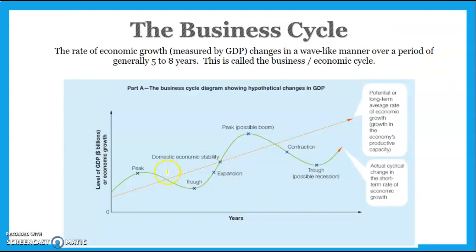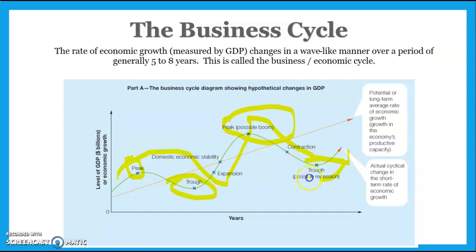So if you look at this, the business cycle, basically a country's growth moves in a wave-like pattern. That green line represents the wave-like pattern that countries will move through, from periods where growth is really fast, called peaks, where generally inflation's quite high as well, to periods where growth is quite weak, called troughs, and then expansions and contractions occur in between. Expansions are when economic growth increases, contractions when economic growth starts to slow down.